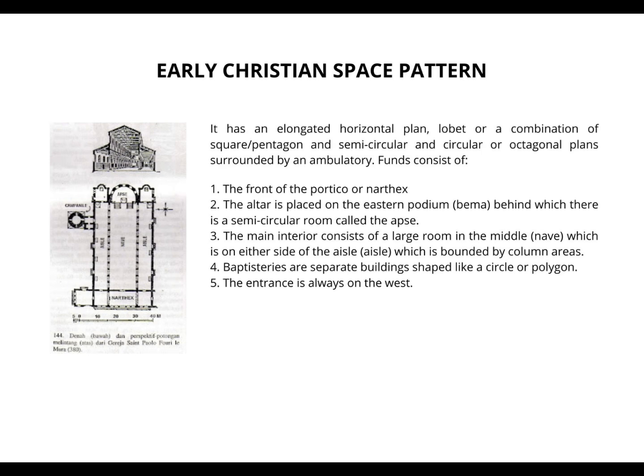3. The main interior consists of a large room in the middle, the nave, which on either side has an aisle, which is bounded by columns. 4. Baptisteries are separate buildings shaped like a circle or polygon. 5. The entrance is always on the west.